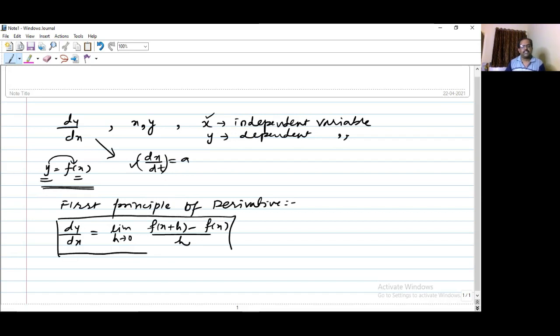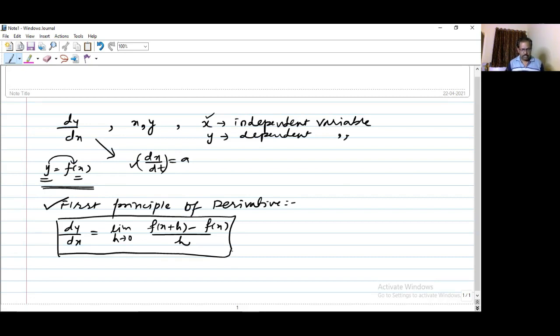This formula is for finding the derivative of the function using the first principle. One example on this part will be asked in the exam, right? That is called the first principle of derivative.